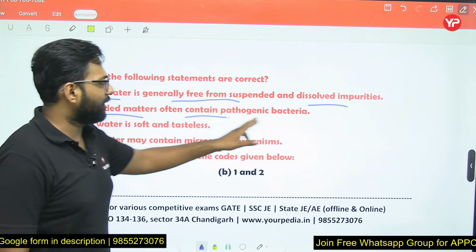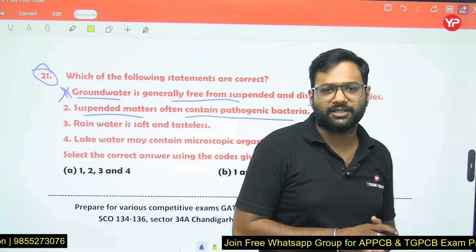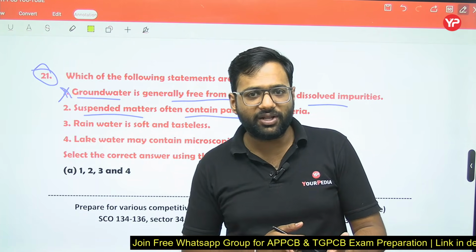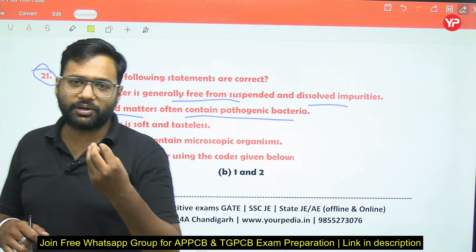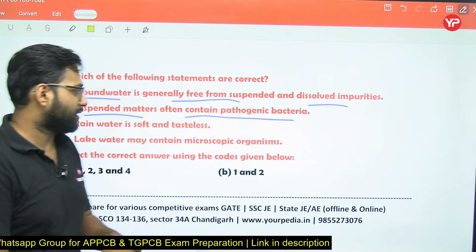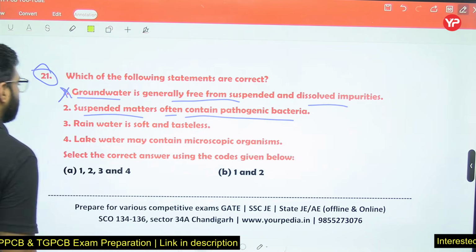Suspended matter often contains pathogenic bacteria. Yes, if suspended solids are present in our water sample, some of these solids may be biodegradable in nature, and due to that microorganisms may grow, and these microorganisms may be pathogens. So yes, suspended matter often contains pathogenic bacteria.